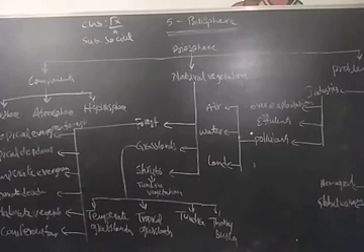What are the different types of forests? We have many types. The first one is tropical evergreen forest, then tropical deciduous forest, temperate evergreen forest, temperate deciduous forest, moderate vegetation, and the last one is carnivorous forest. Let us study one by one. The first one is tropical evergreen forest, and now we are going to study it.